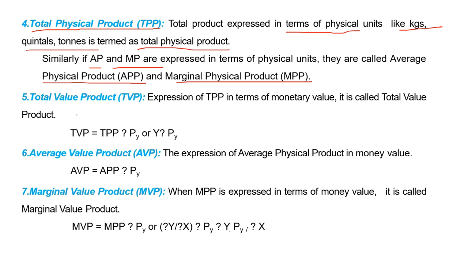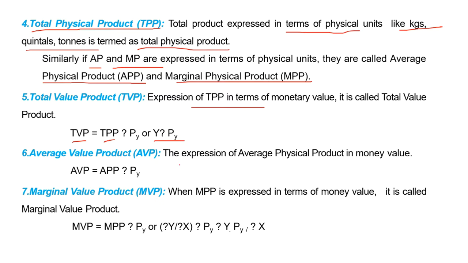Total value product. When total physical product is expressed in monetary terms, that comes under total value product. That is, TVP equals TPP into delta PY, or Y into delta PY.